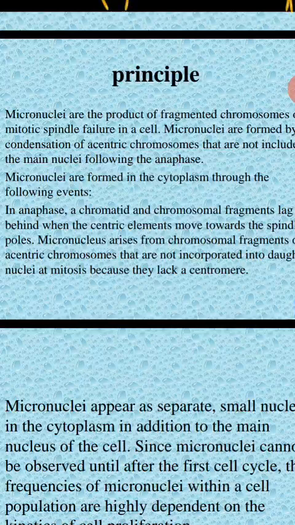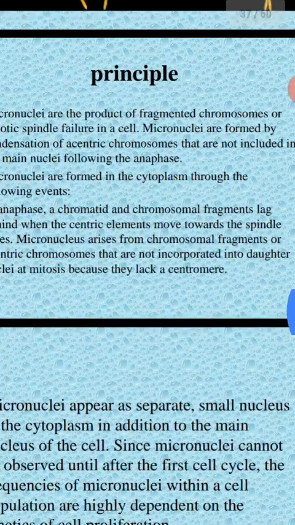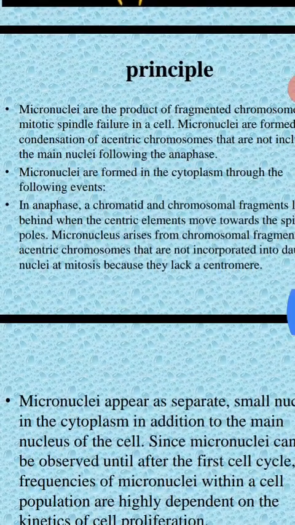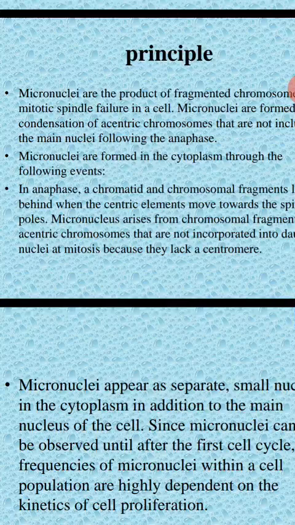These are derivatives of fragments of chromatid and chromosomes that will not be incorporated into daughter nuclei at mitosis because they lack a centromere.